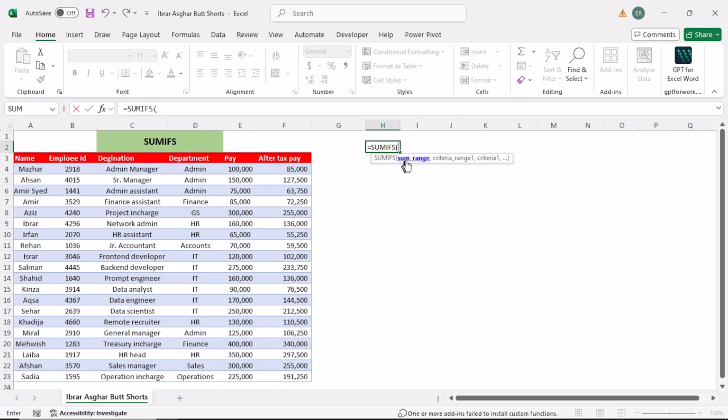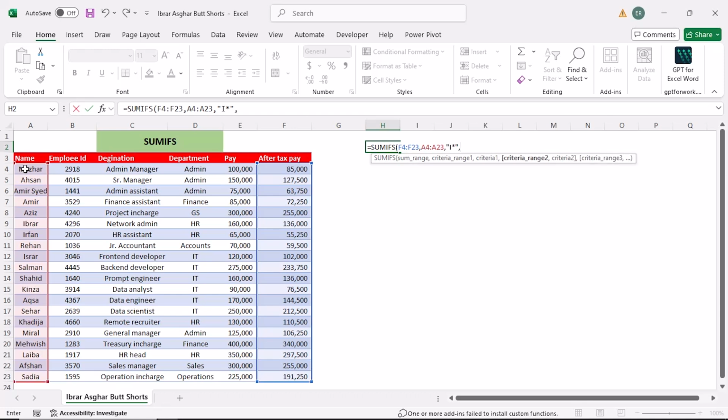department. So first argument is sum range. I'll take after tax pay column as my sum range because I want to sum values from this column. Criteria range 1. So name column will become my criteria range 1, and the criteria would be that name must start with I. So I'll put I in double quote with an asterisk mark like this and put comma.